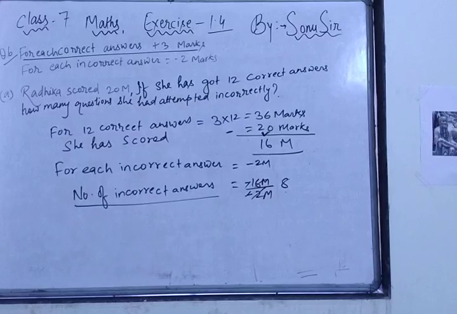Got it? Now the second question is, Mohini scores minus 5 marks in this test. She has got 7 correct answers. See, Mohini got minus 5 marks, and she had got 7 correct answers.